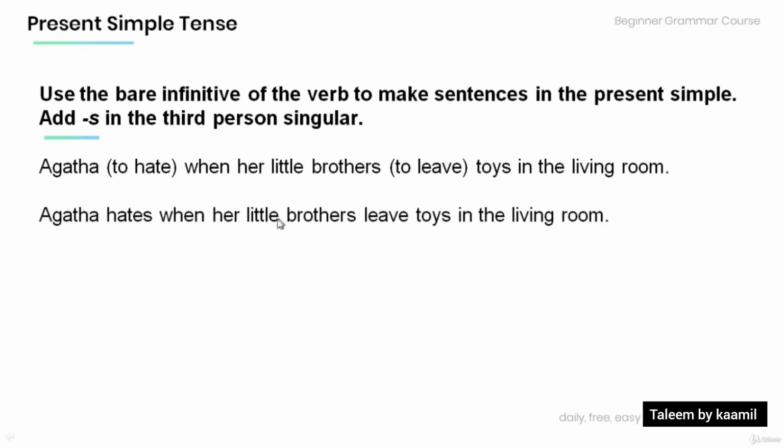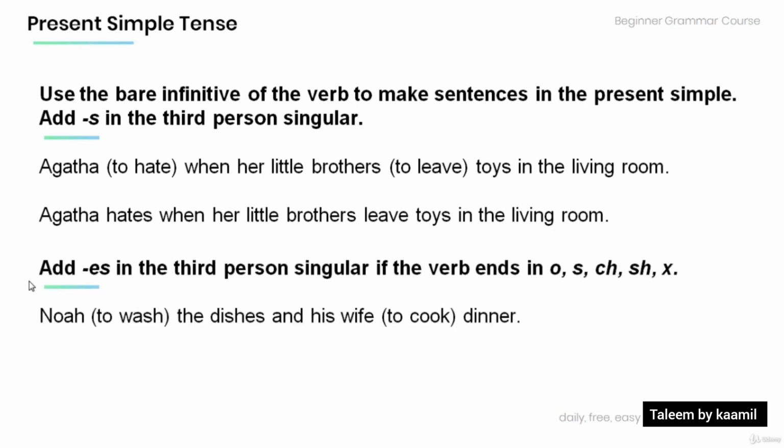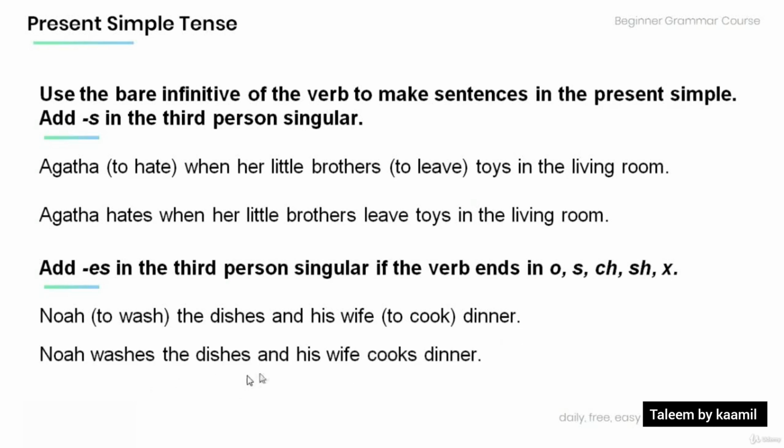Agatha hates when her little brothers leave toys in the living room. Also, remember that we add es in the third person singular if the verb ends in o, s, ch, sh, and x. Read the following sentence and provide the appropriate form of the following verbs in the present simple. Noah to wash the dishes and his wife to cook dinner. Noah washes the dishes and his wife cooks dinner.